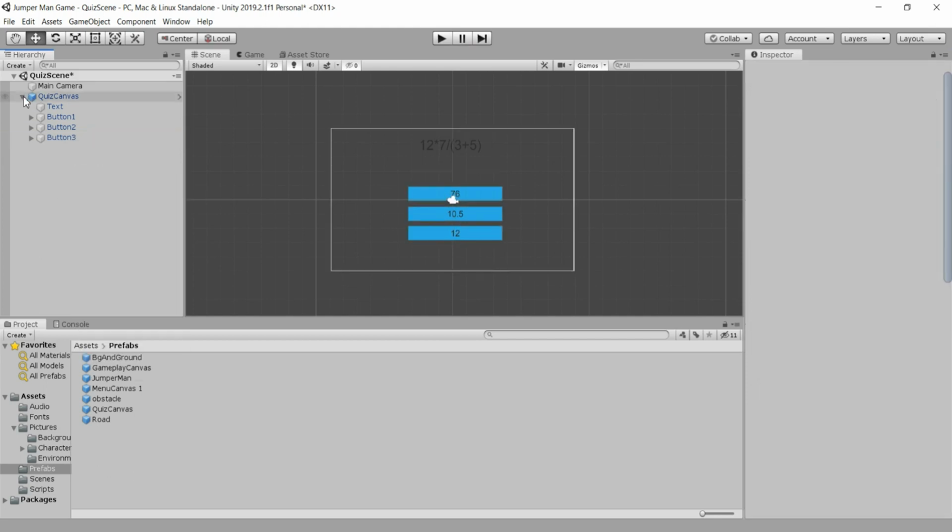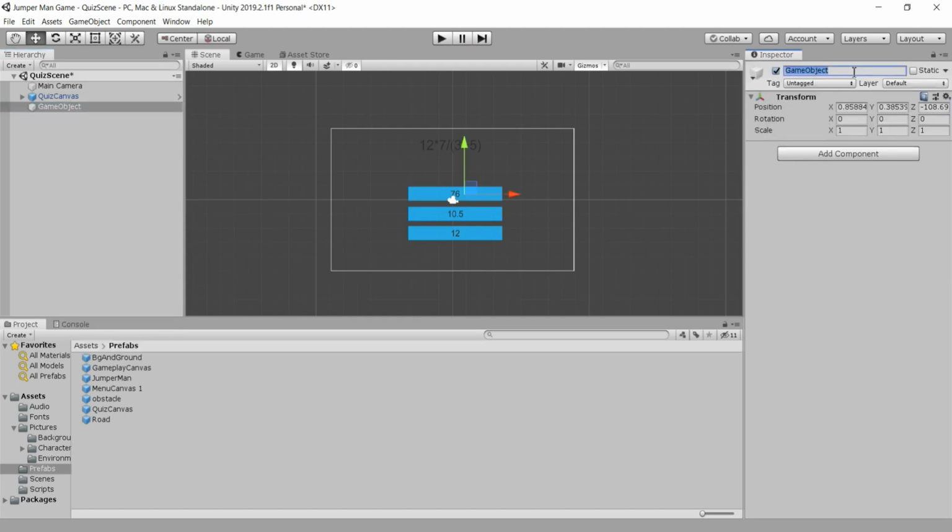Now, one more game object that we have in this scene is our quiz scene controller. We'll type quiz scene.